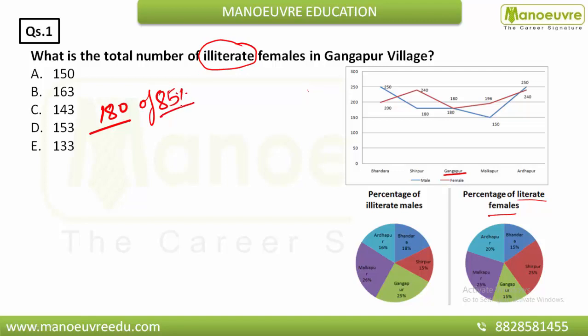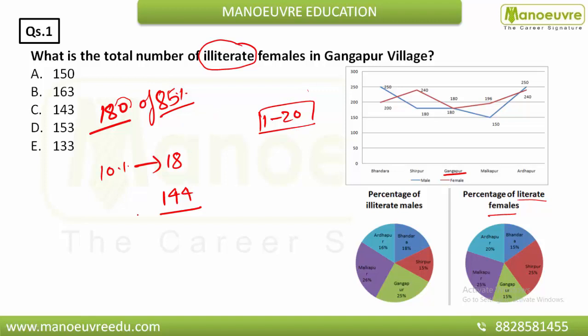So how will you find 85%? First of all you have to find 10% of 180. You can easily find 10% of 180 by shifting one decimal back. So this is your 10%, that is nothing but 18. Okay, you have to find 85%, so first of all you will find 80%. So 80% is nothing but you have to multiply this 18 by 8. So 18 8s are nothing but 144. You have to do 1 to 20 tables. Okay, so this is very crucial.